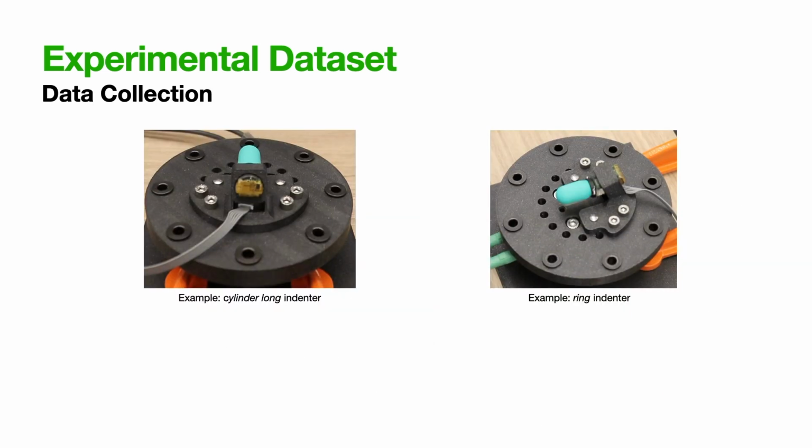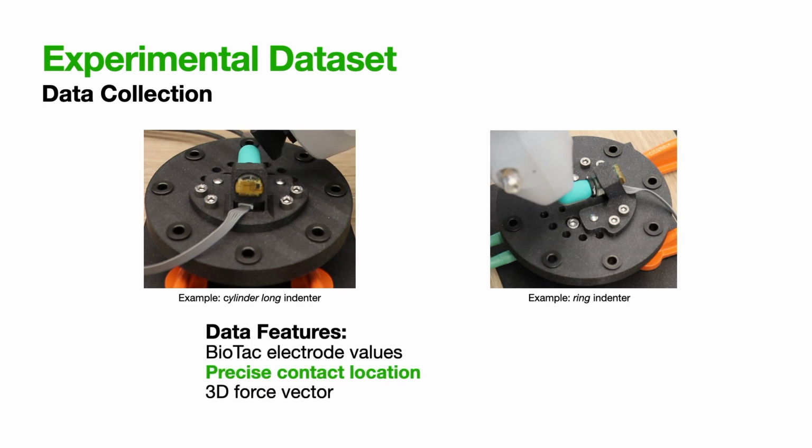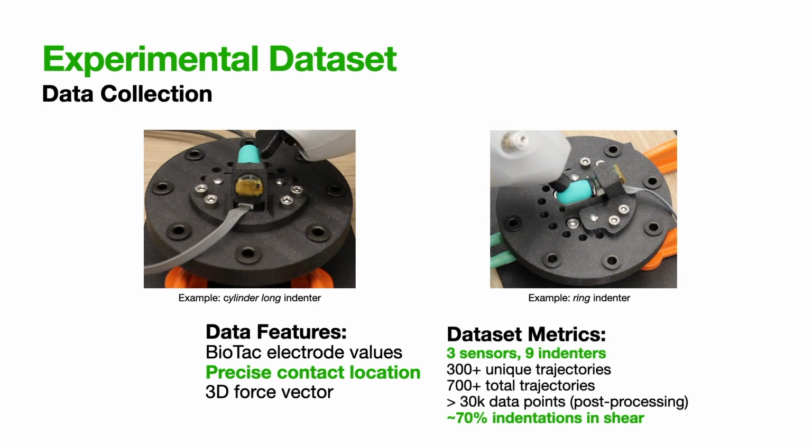We then proceeded with data collection. We randomly sampled numerous points on the receptive surface of the BioTac and indented the points along various trajectories. We recorded raw BioTac electrode signals, contact location, and 3D force vector. Overall, our dataset contains data from over 300 unique trajectories and 700 total trajectories, with over 30K data points after downsampling. In contrast to previous datasets, we performed robot-controlled indentations, evaluated multiple sensors and indenters, precisely measured contact location, and induced significant shear.